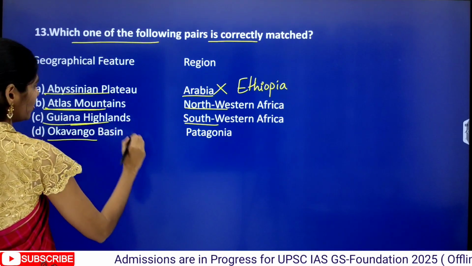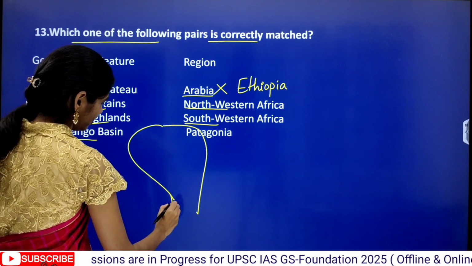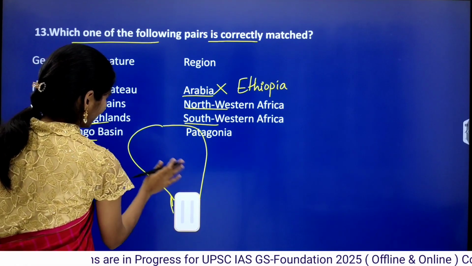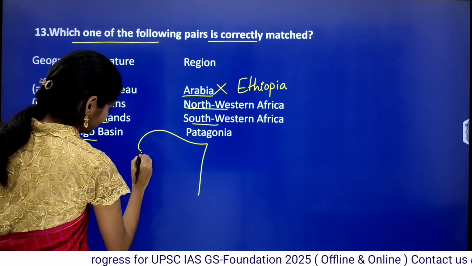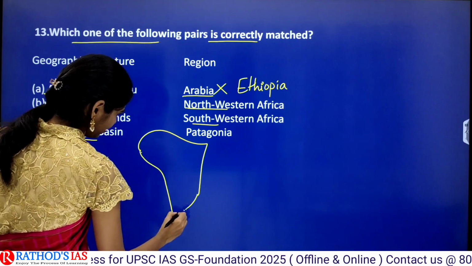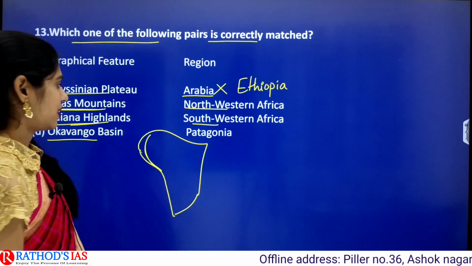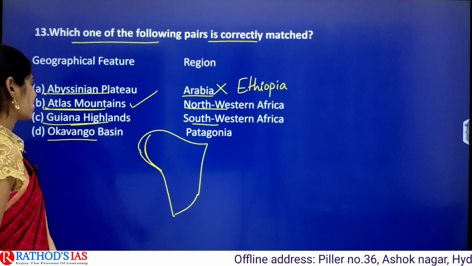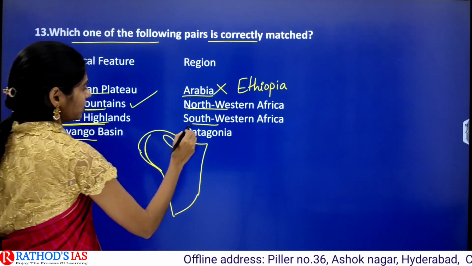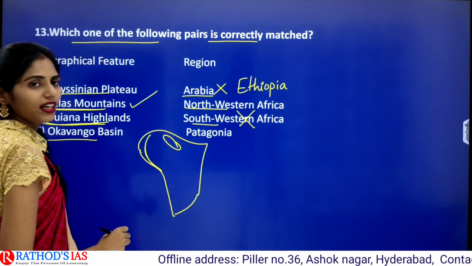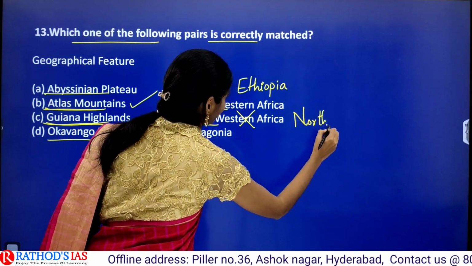And this Atlas Mountains. So if you see here, this is Africa. Okay, I can't draw the exact shape here. So here we can see this Atlas Mountains, that is in the northwestern Africa. This is correct. And this one is Guinea Highlands, it is located here. So it is not in the southwestern Africa, it is in the north of Africa.